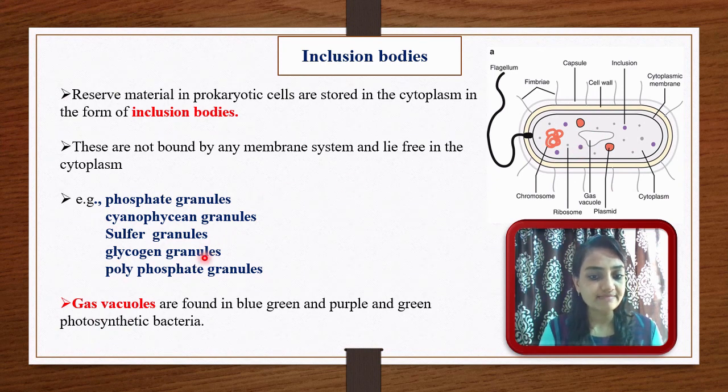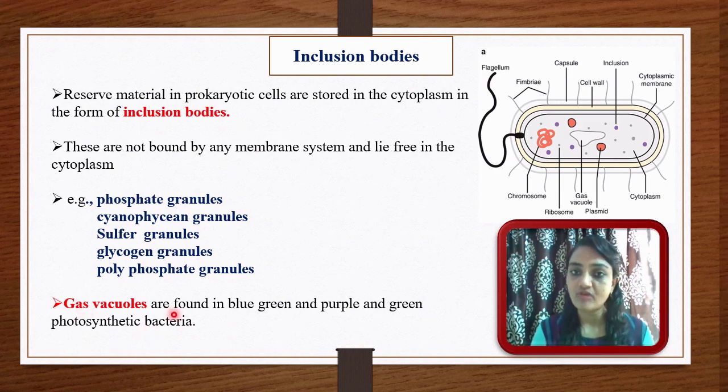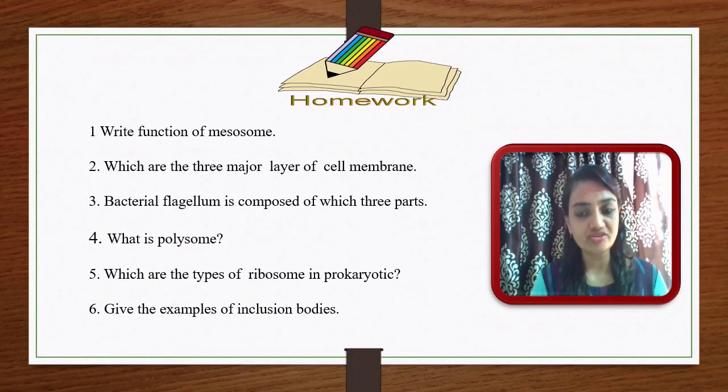Gas vacuoles are found in the blue-green and purple and green photosynthetic bacteria, because these photosynthetic bacteria are found in aquatic environments. These bacteria have to swim around in the water, and for that purpose the gas vacuole is very important. This is your homework for today's lecture. Just write it down in your notebook and summarize.